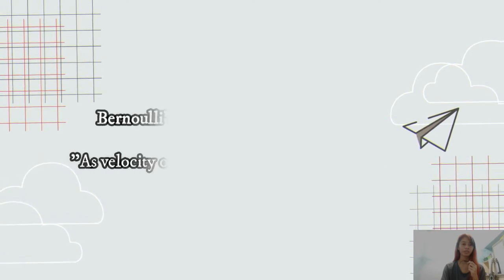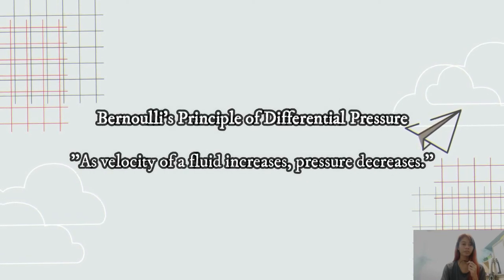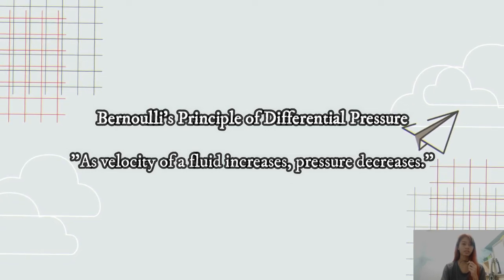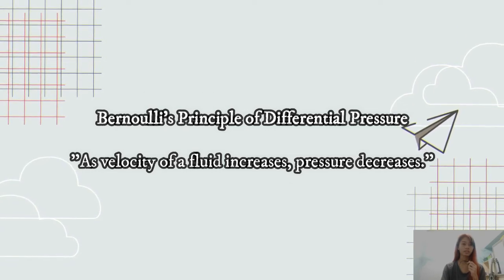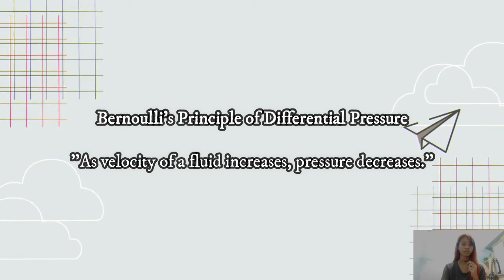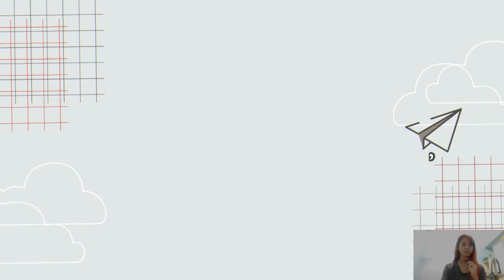And the last theory is Bernoulli's principle of differential pressure. As the velocity of a liquid or gas increases, pressure decreases. When air passes over the curved top of an airplane wing, it increases velocity. This decreases pressure, which generates lift.